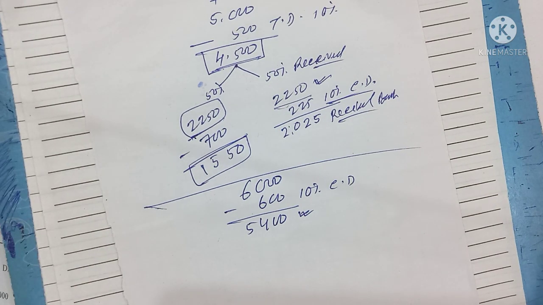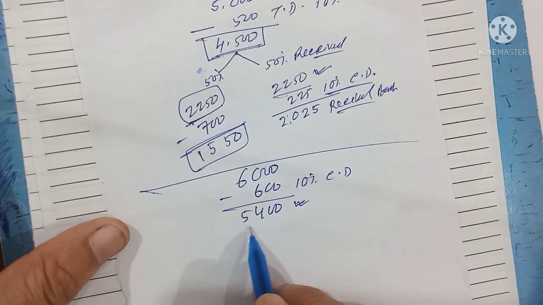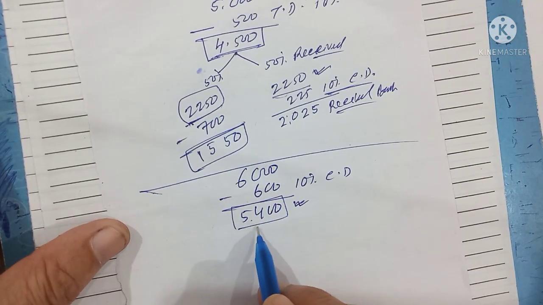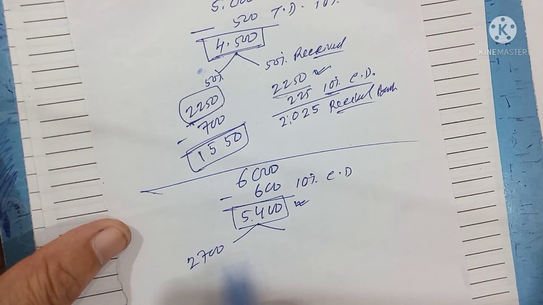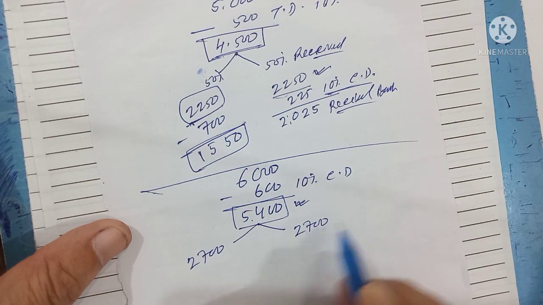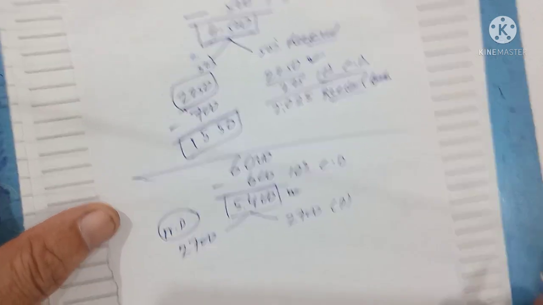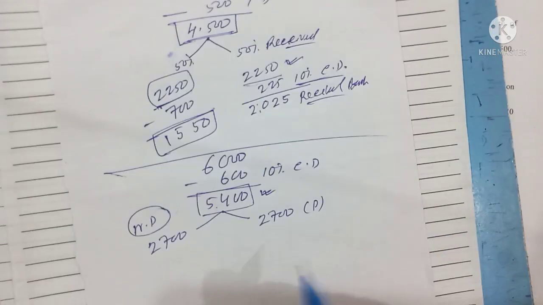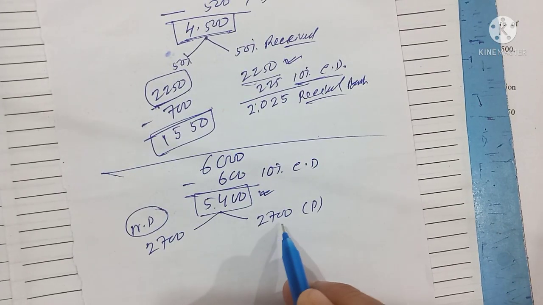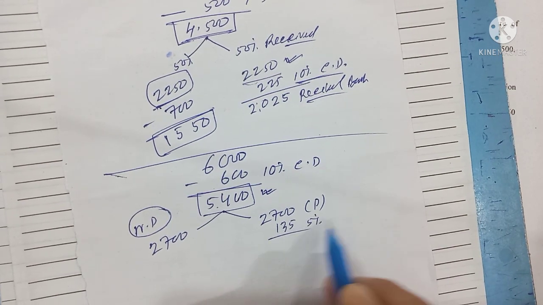If you want to buy, you have to pay 5,400. Now out of that, half you paid, half you have not paid. The half comes 2,700 and the remaining half comes 2,700. Suppose this is paid and this is NP, means not paid. The money which you paid, on that once again you will get a discount. How much percentage? 5%. So 5% of 2,700 comes to 135. This is 5% CD.